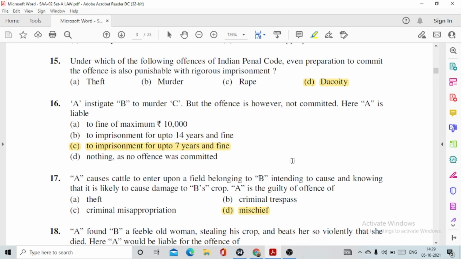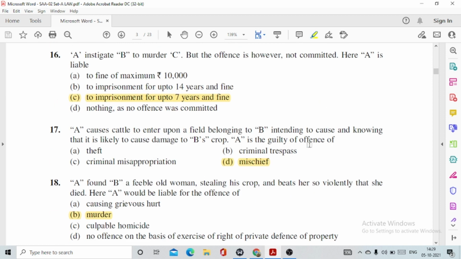16. A instigates B to murder C, but the offence is however not committed. Here A is liable, option number C, to imprisonment for up to 7 years and fine. That means this is the punishment provided for abetting the offence, for the abettor. Question number 17. A causes cattle to enter upon a field belonging to B, intending to cause, and knowing that it is likely to cause, damage to B's crop. A is guilty of the offence of option number D, mischief.